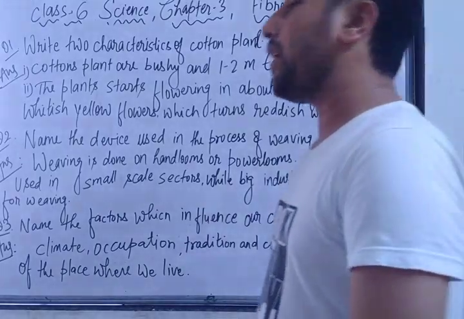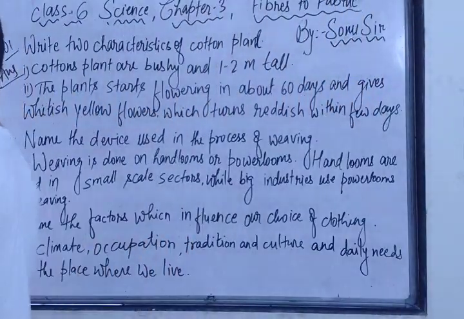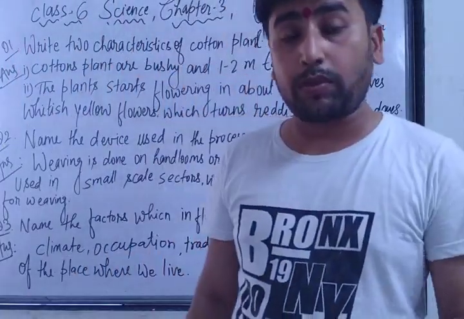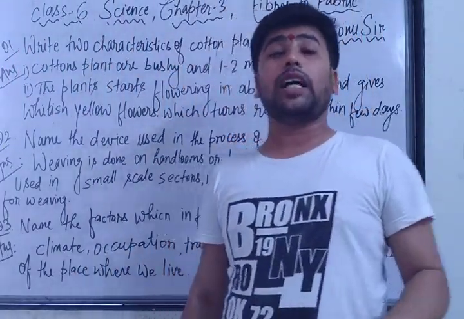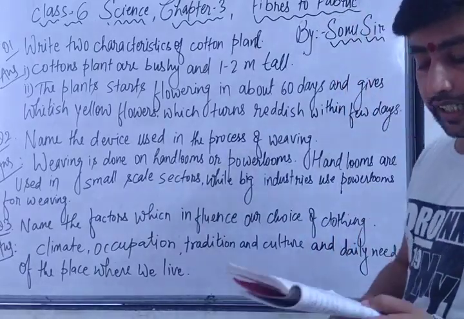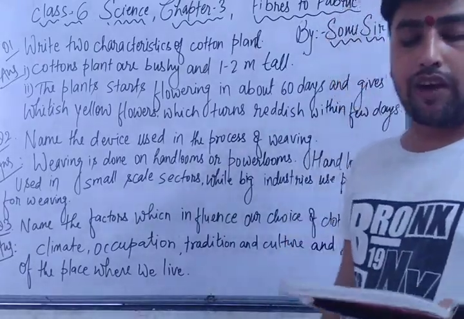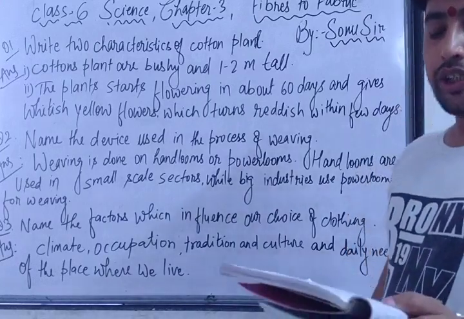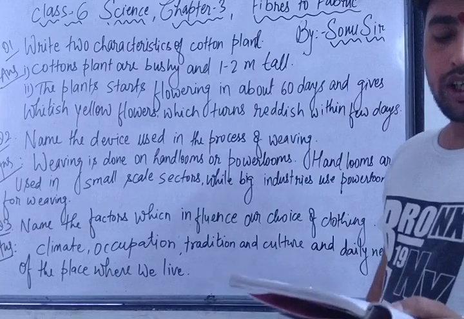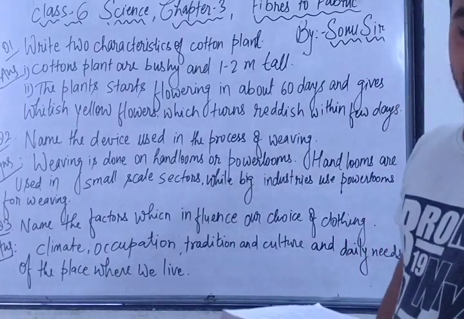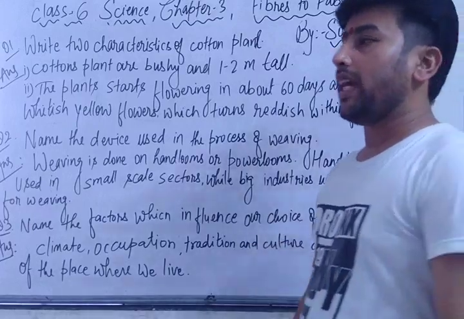First of all, when should we cut the jute plants? Jute plants are specially cut at the flowering stage. When the jute plants start giving flowers, that time they are cut, because that is the best stage to cut the jute plant. And the second point is, after the dry leaves have fallen, the bundles of dry plants are kept in a pond for a few days. During this period, the gummy skin rots out to separate the fiber. The process is called retting, and the jute fiber is obtained from the retted jute by hand.